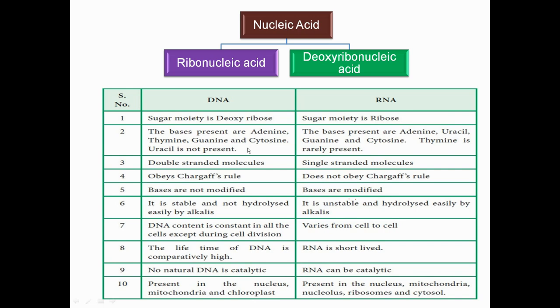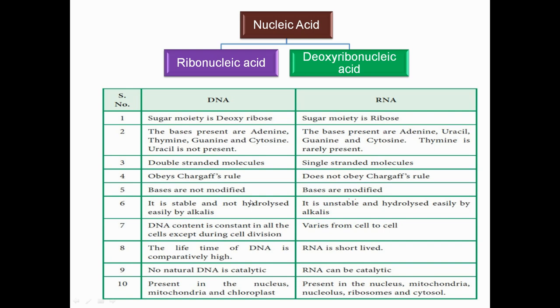In DNA, we have four bases: adenine, thymine, guanine, and cytosine. Uracil is not present. Uracil is a part of RNA instead of thymine. DNA is always a double-stranded molecule. However, RNA can be single-stranded as well as double-stranded. Please pen down that RNA can also be double-stranded. DNA obeys Chargaff's rule. We will discuss this rule in this chapter only, and later you will understand. And RNA is not going to obey Chargaff's rule.